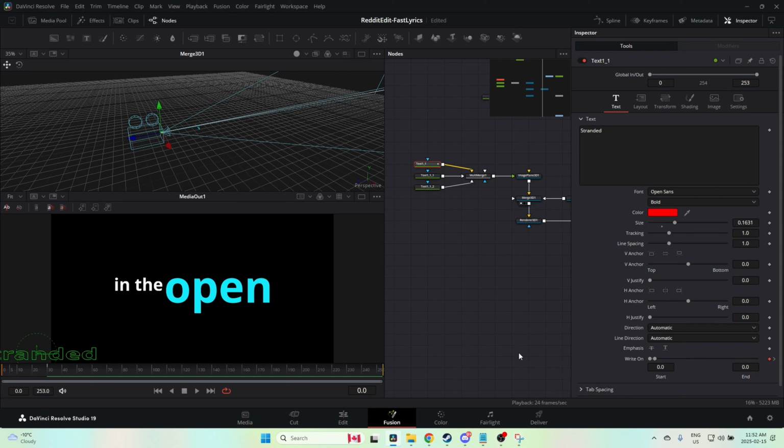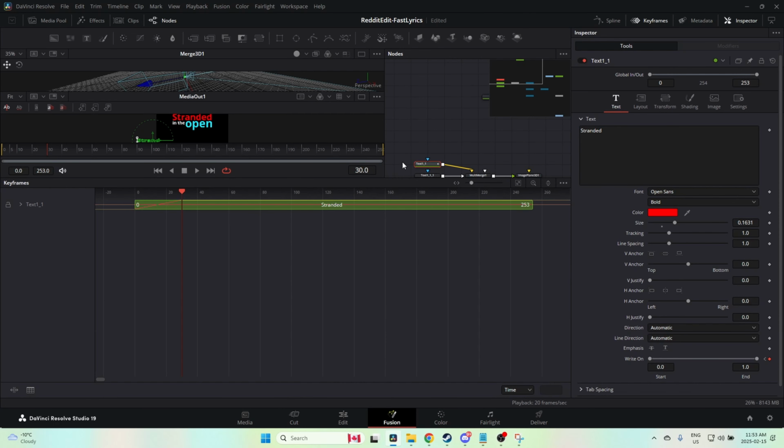And now, as we play this back, this is what I was talking about, the audio being a bit funky in Fusion. So that looks pretty good. Maybe we want to change the timing of that. So I'm going to go back to my keyframes. I've got text 1 selected, so I'm going to select this, right-click, scale to fit, perfect. And I'm just going to move these around a little bit. I'm going to have this start a little bit later and finish a bit earlier.